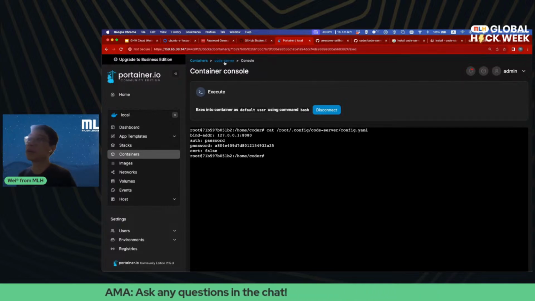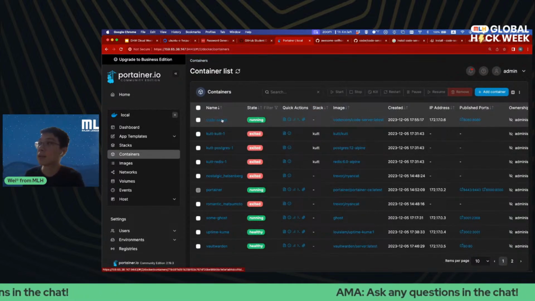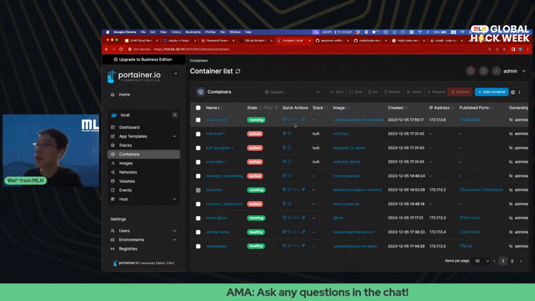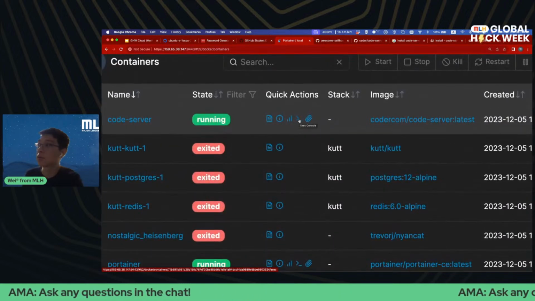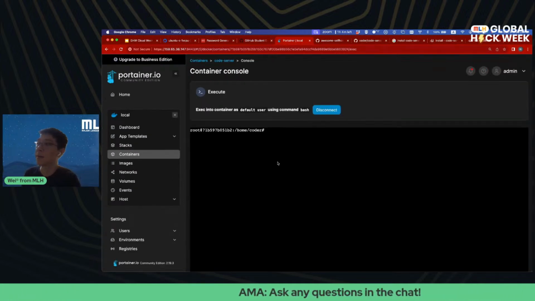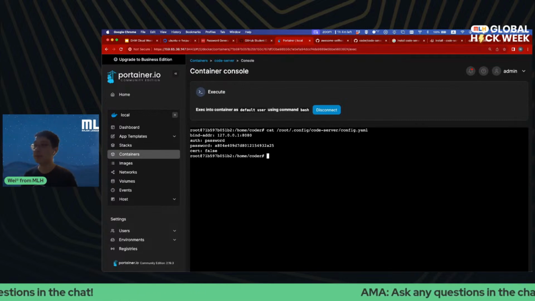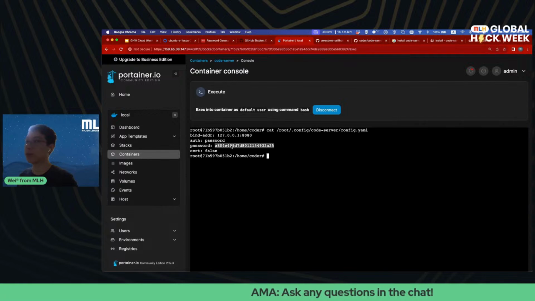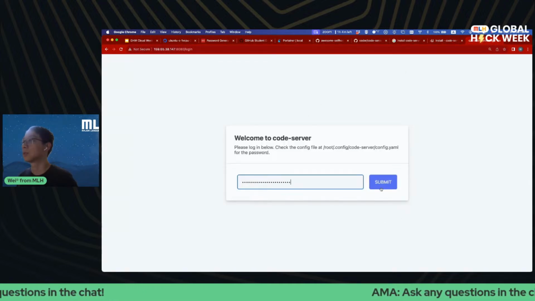Okay, cool. So with Portainer, it makes interacting with the containers so easy. And as you can see here, we have our code server container, and there is an icon here that looks like a console, right? Console terminal. If I click on it and just hit connect, I am now connected to the application or the system that is running within the Docker container. And then I can print out the password if I needed to. So let me just click on that and copy the password and log into Coder.